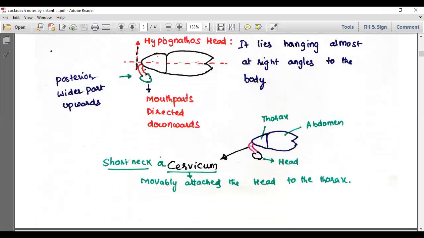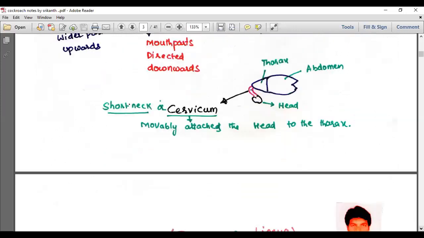With the help of a short neck or cervicum, which is movably attached between the head and the thorax. That means the cervicum is flexible, and with the help of that movable attachment, the head will rotate.